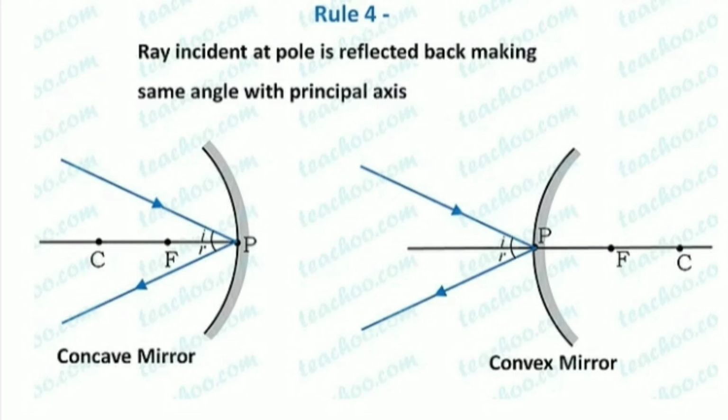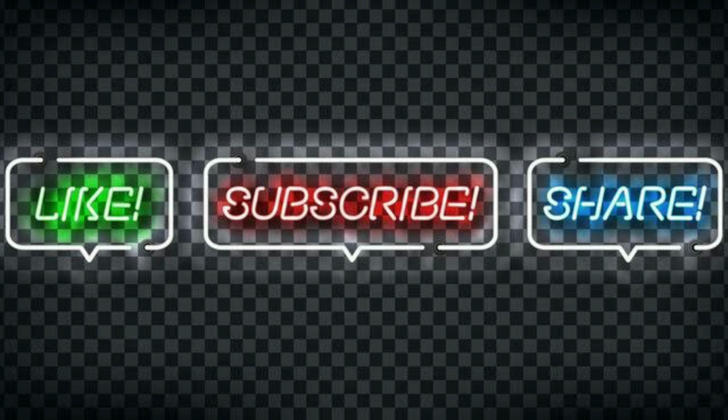Here we can say that the principal axis is acting as normal for the incident ray and the reflected ray.